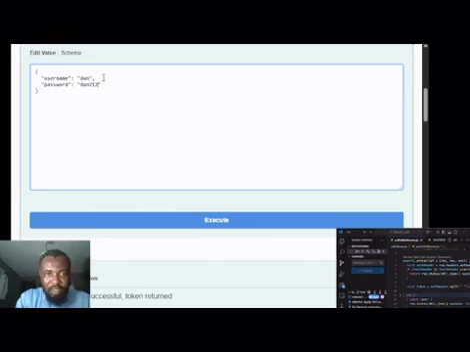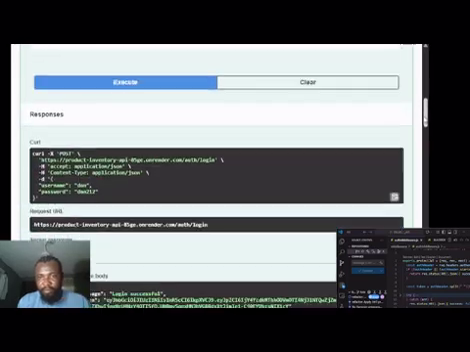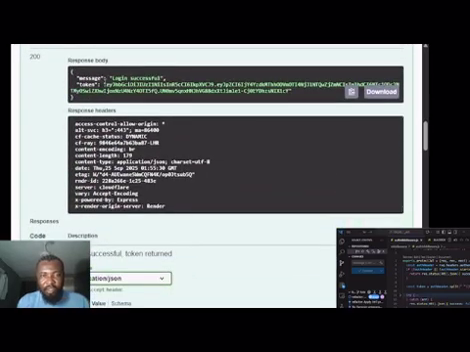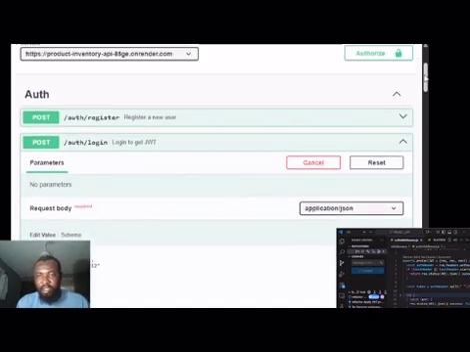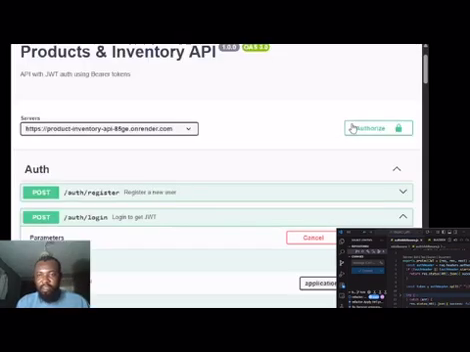I'm logged in. You have to copy this token. You have to copy it. Go to authorization. See, authorize. See that.